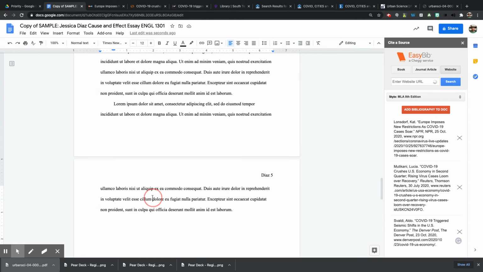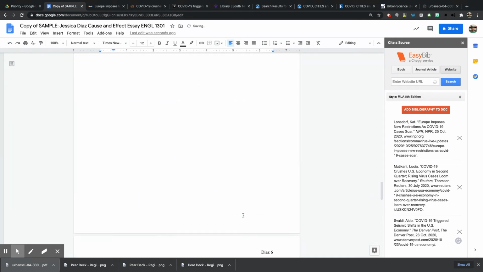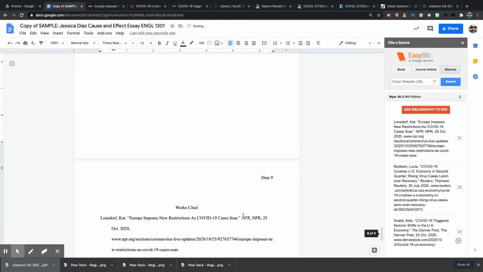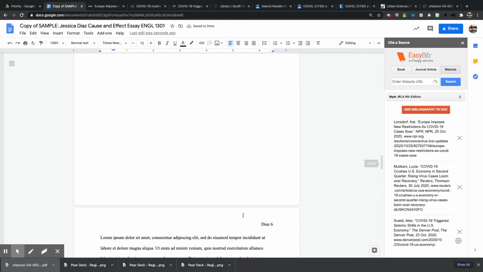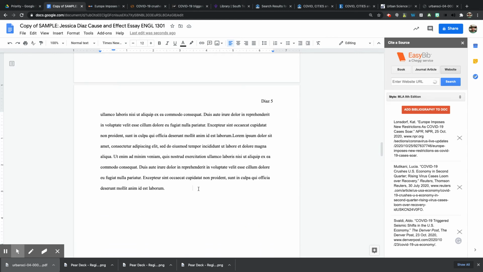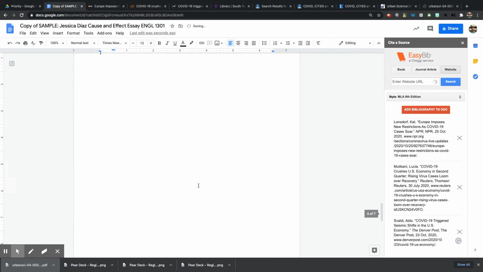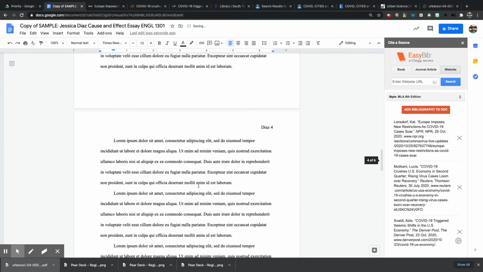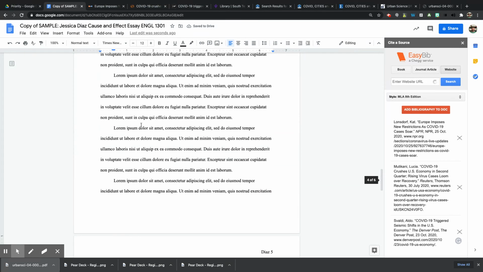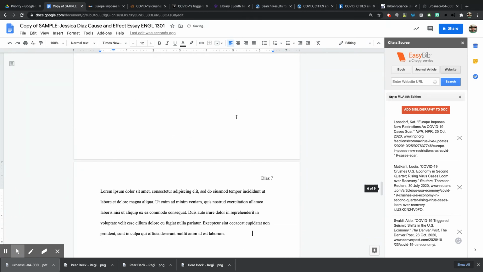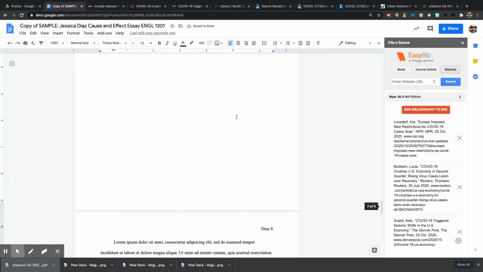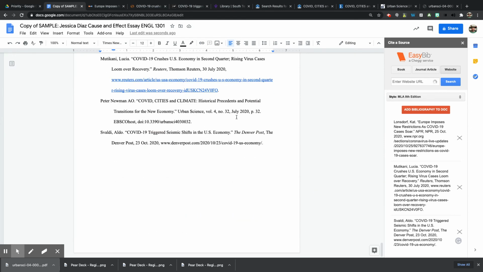That way, if I add to this and I make this 2 paragraphs longer or something like that, see, no matter how much more I add to the page, see, it kept making it break because I added it after the page break. So I'm going to undo that. And I'm going to add something here in the middle of the paper. And it's still making it break for some reason.